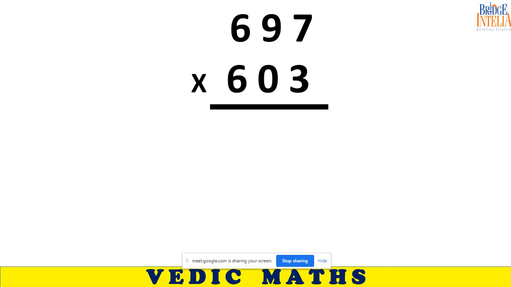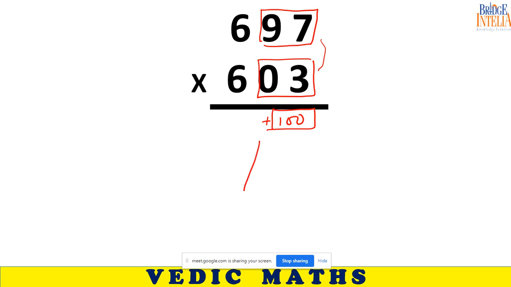If you look properly, the sum of the last two digits of these two numbers is equal to 100. No? Yes, sir. So the same trick can be modified. Now you can apply the same trick.